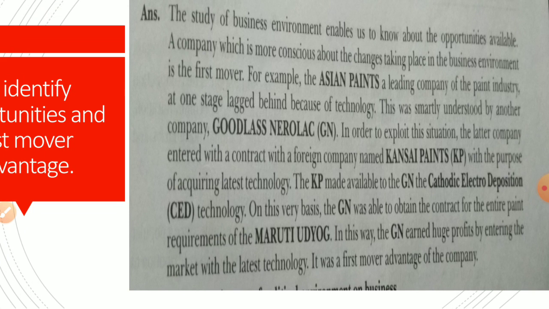On the basis of this, they could obtain a contract for the entire requirements of Maruti Udyog. Maruti Udyog is a vehicle company, and they need paint for their vehicles. So they acquired all the requirements of Maruti Udyog. Now all the market share, Nerolac has got. In this way, Goodlass Nerolac earned huge profits by entering the market with the latest technology. It was the first mover advantage of the company.